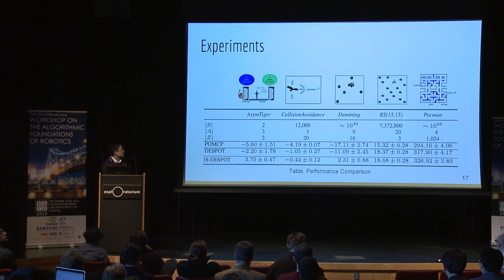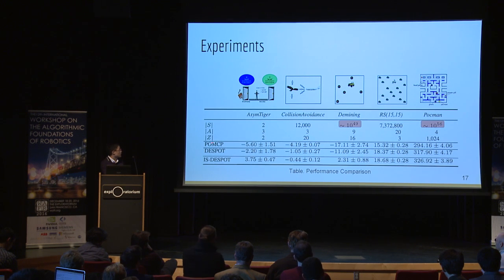We did 5 experiments, and we showed that our algorithm can handle tasks with critical rare events, including, in particular, these 2 large-scale problems. Their state space is very, very large. And we compared our algorithm with POMCP and DESPOT. These are 2 state-of-the-art online algorithms for planning under uncertainty.